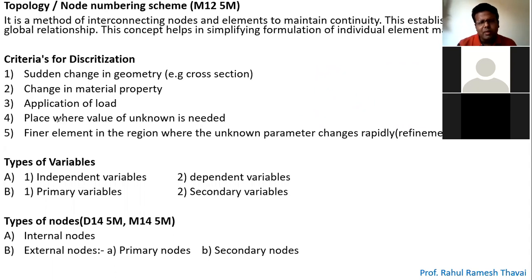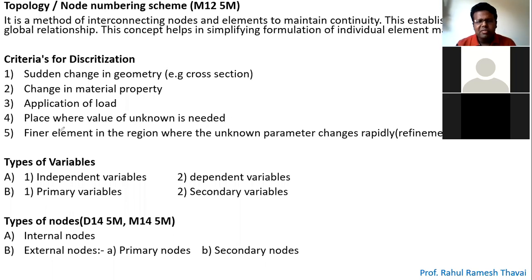Point 4 is the place where the value of the unknown is needed. If they're asking to calculate some value, let's say displacement at some other point, then that point also you need to consider as a node. When you consider it as a node, obviously it will get split into elements, right?